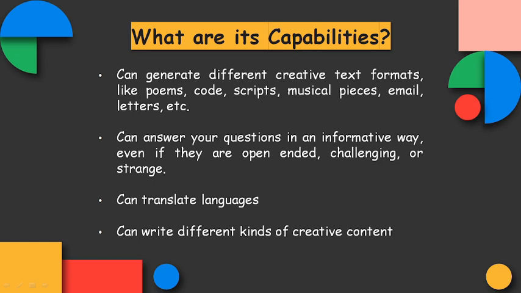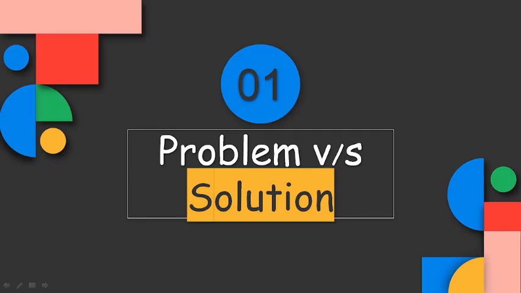Then also it will answer in the best possible way with the information available with Google. Google Bard is a very useful tool to translate one language to another, and it can write different kinds of creative content also. Now we will discuss the problems associated with Google Bard and their solutions.